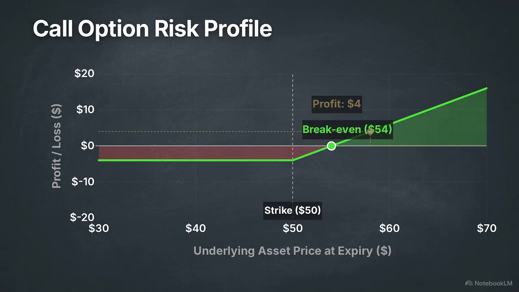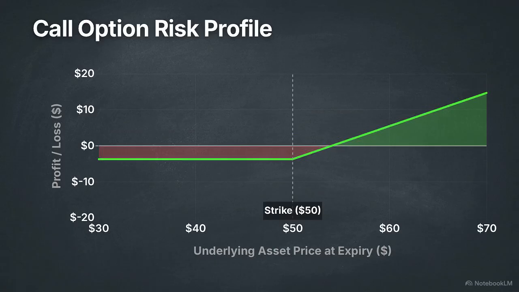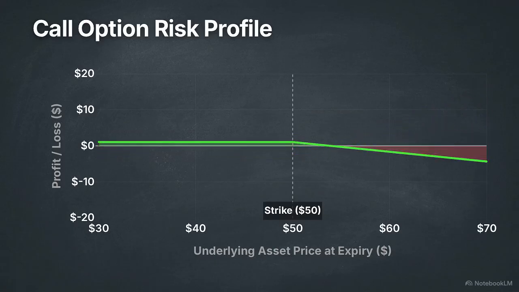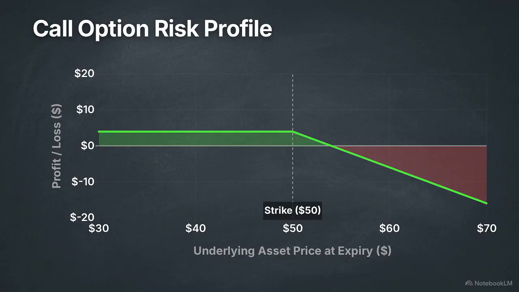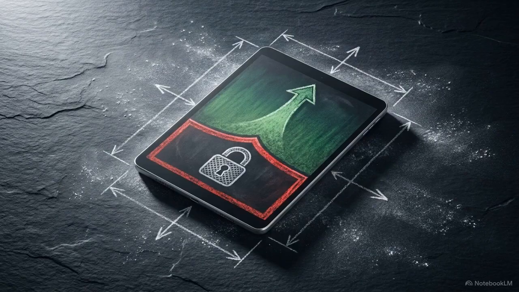If the final price is 58, the intrinsic payoff is $8, but once you subtract the premium, the realized profit is 4. If the asset falls to 45, the payoff is 0. Because the option is never exercised when it's out of the money, the maximum loss is strictly limited to the $4 paid up front. The seller of this option faces the opposite profile. Their maximum gain is capped at the $4 they collected, but they are exposed to the full upward move of the asset. The premium is the specific price a buyer pays to truncate their downside risk, while keeping the path to upside gains open.